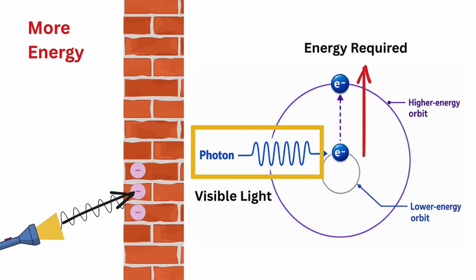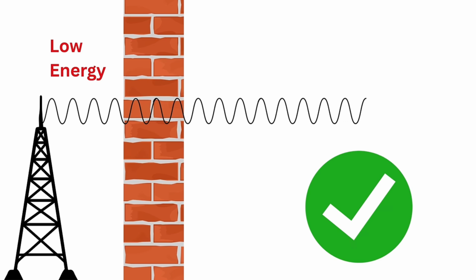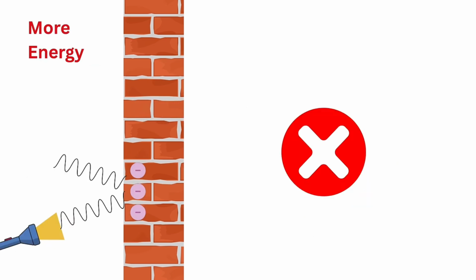This is why you cannot see through the walls of your house. That is the fundamental reason why radio signals can enter your house, while visible light cannot.